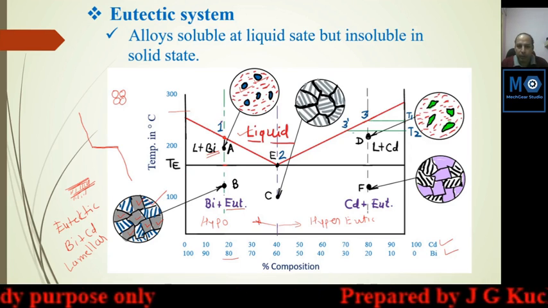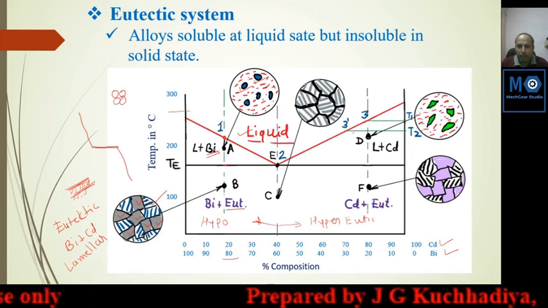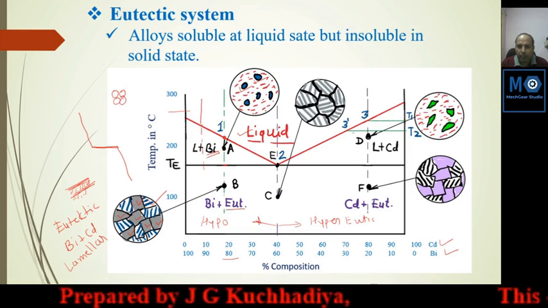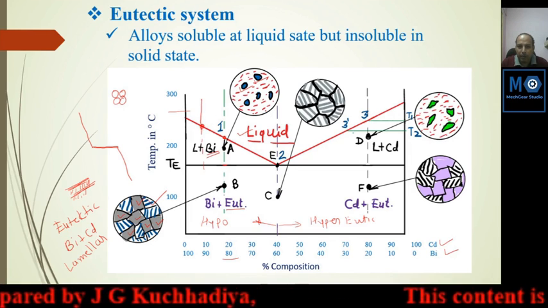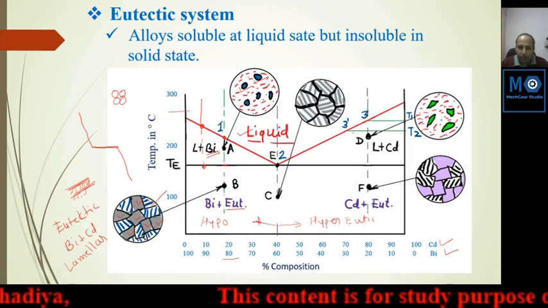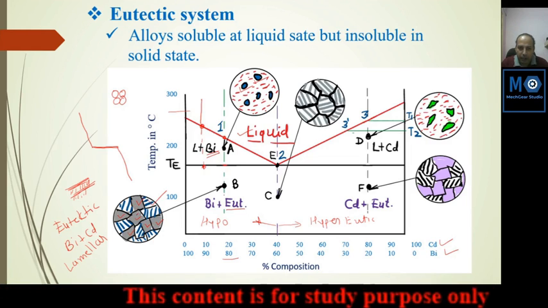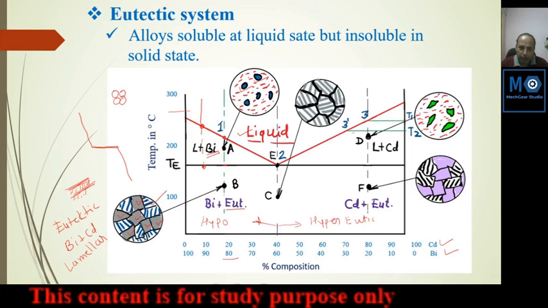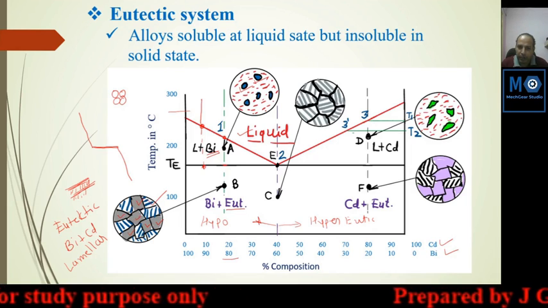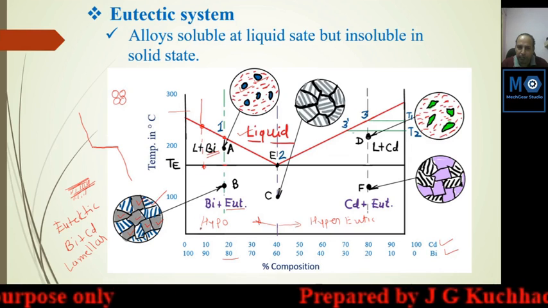In this solidification, you can change the proportion in any way. Here you can change the proportion. So what happens? Here solidification of bismuth starts and completes here. But this region will change. Where there is a higher amount of bismuth, this region will be larger. This gray area will be reduced here because bismuth is reduced.